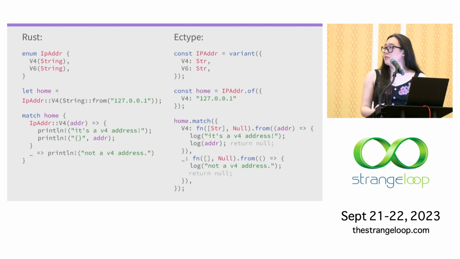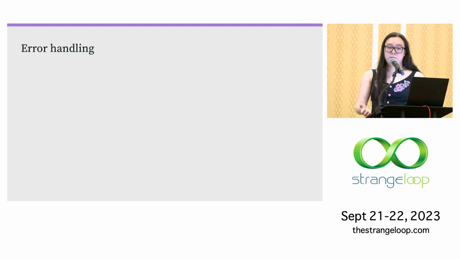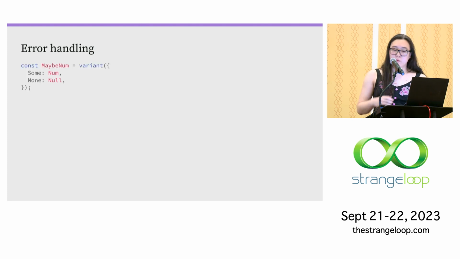And then, just like in Rust, you can provide a wildcard handler to the match statement, and that will catch all of the tags that you didn't specify a handler for, and then your match will still be exhaustive. And variants are important to Ectype because errors are handled with variants. We expect errors to be returned in the form of a variant that contains a sum wrapped around the expected result, and then a none wrapped around null, which represents nothing. This is like the option type in Rust, or the maybe type in Haskell.